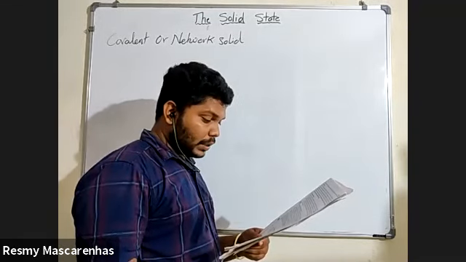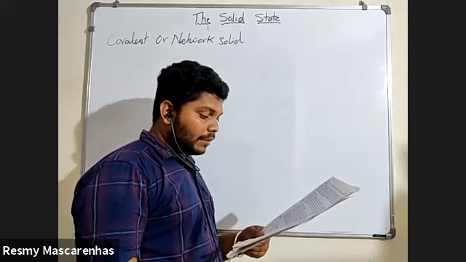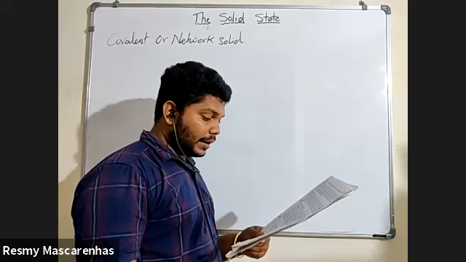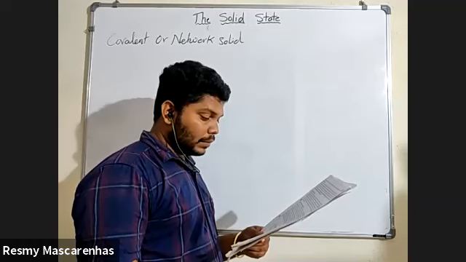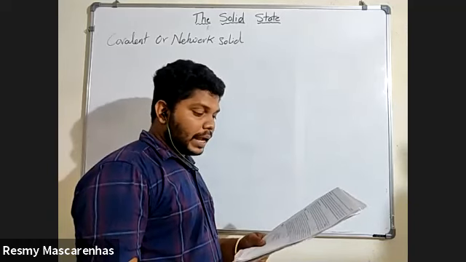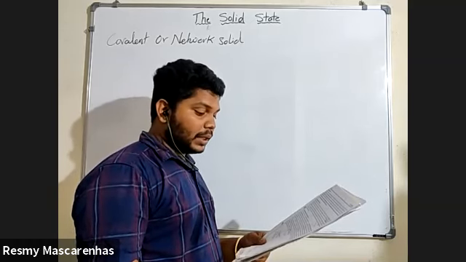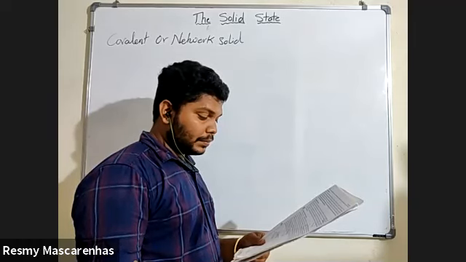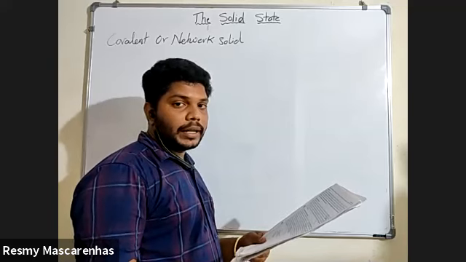Next, I'm just giving you whichever important things. No need to write everything. Such solids are very hard and brittle. Next, they have extremely high melting points. Covalent solids do not conduct electricity.